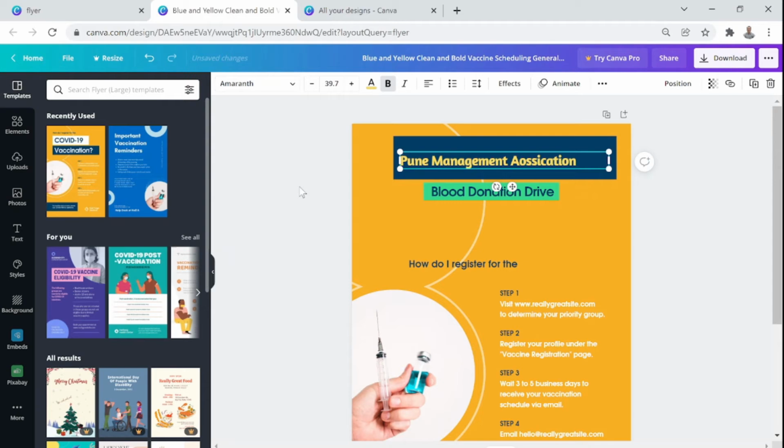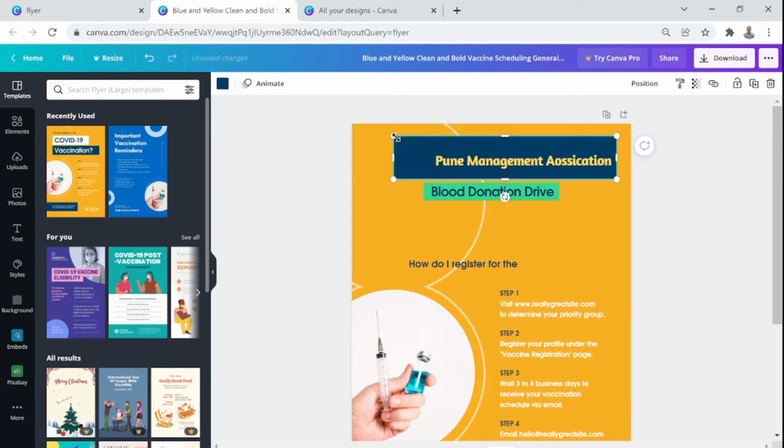Okay, so I have put these here. Now let me push this a little bit to this side. I'll reduce the size of this because I need to put a logo here. I have got the PMA logo stored somewhere on my laptop. So let me show you. Are you able to see my screen? Yes, Canva resources.